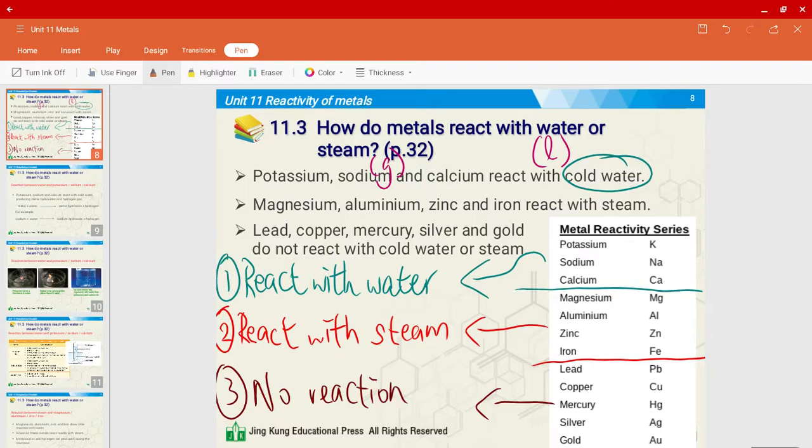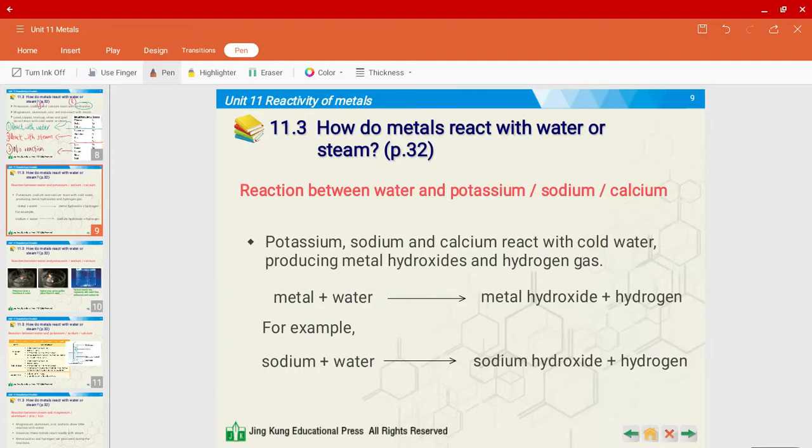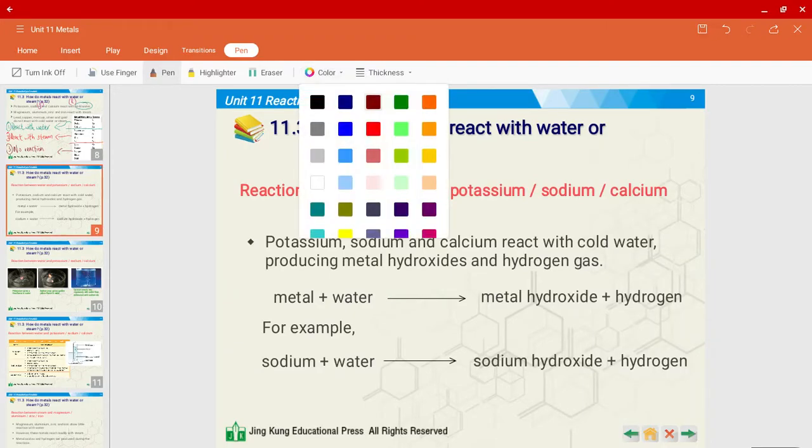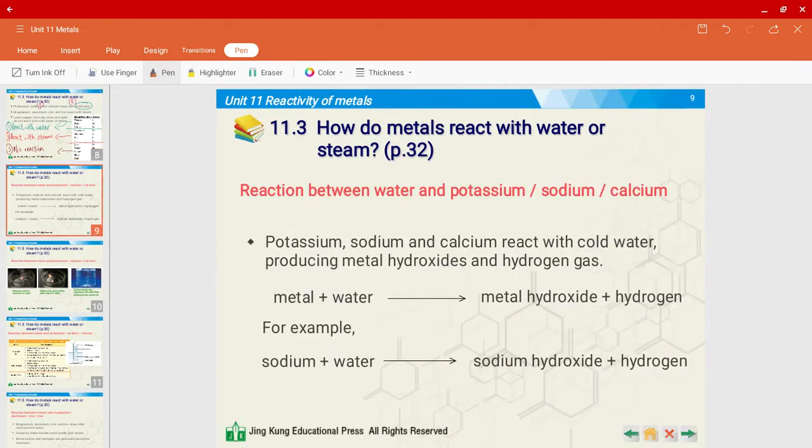Right, so we'll be only focusing on the first group of metals that are able to react with water and the second group of metals which react with steam. All right, let's look at the first group. Potassium, sodium, and calcium. What color did I use back there? Okay.